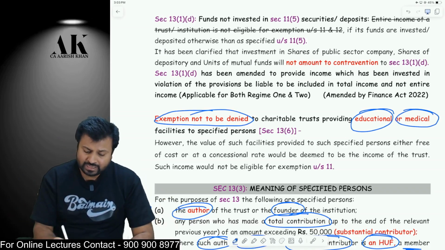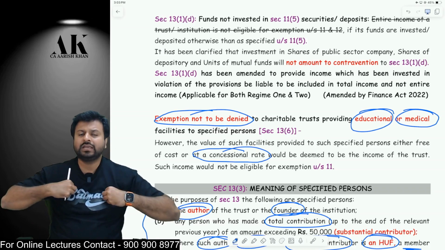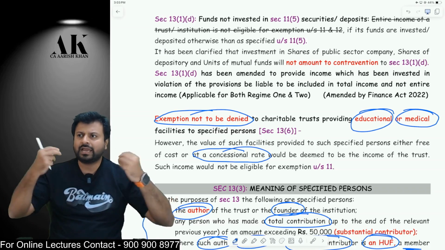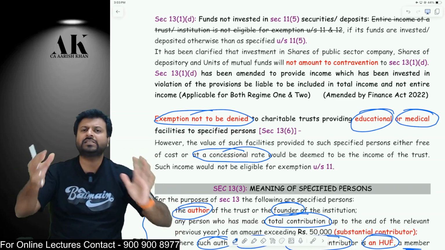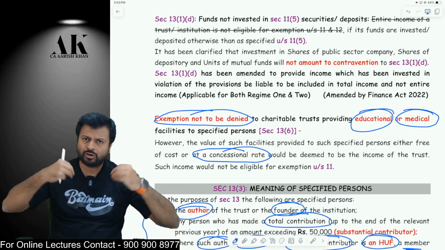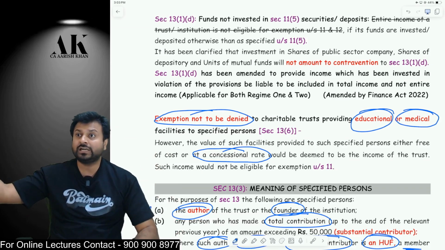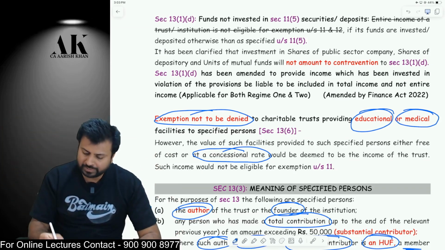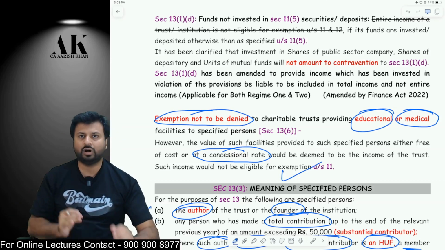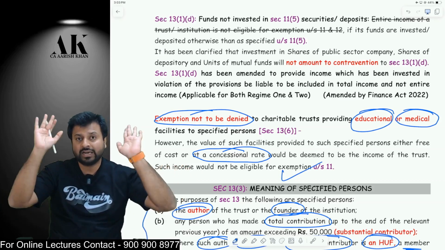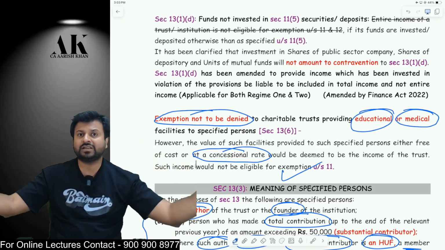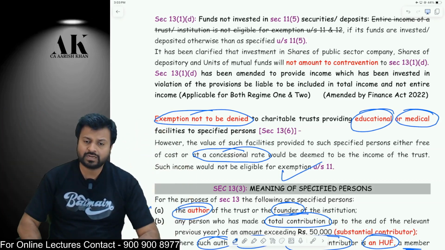But if you provide at concessional rate, suppose my hospital is there, I am the trustee and my child is not well and I am admitting my child in the hospital and my hospital is charging 2 lakh rupees, whereas to others we charge 5 lakh rupees. Then 3 lakh rupees will be deemed to be income under the income tax law. I should not charge them concessional rate. I should charge them normal rate. If I charge them concessional rate, then the differential amount will be deemed income under the income tax law.